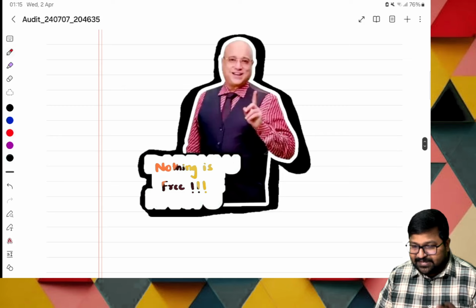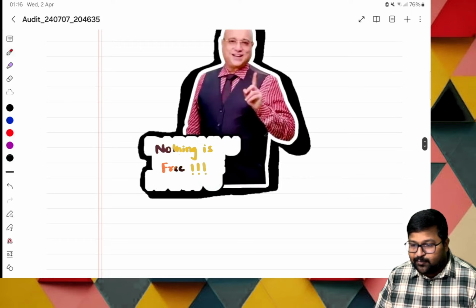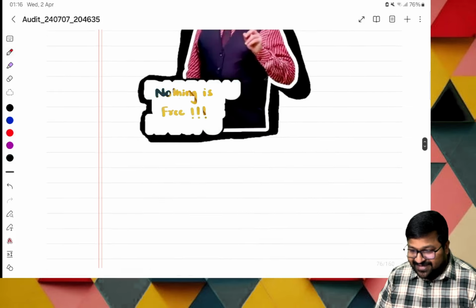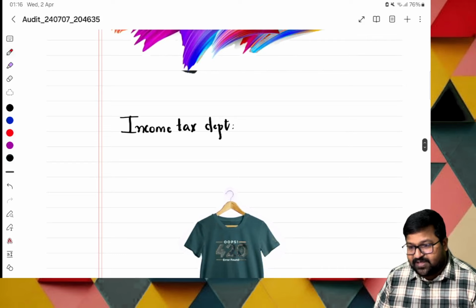Nothing is free basically. In Telugu there is a famous saying, and in English it is simply that nothing is free. So whom are we welcoming? We are welcoming the income tax department.